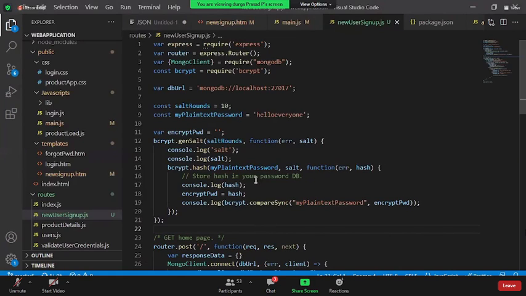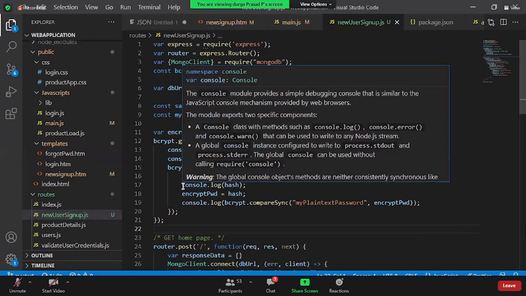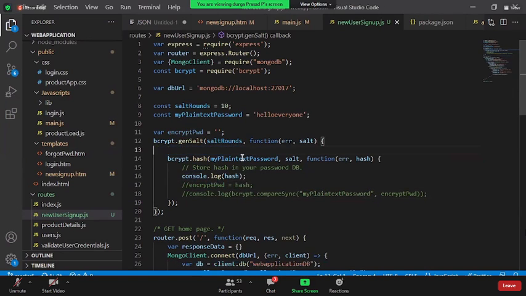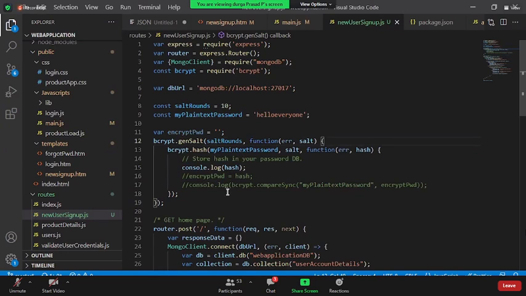Or else let me show you. First of all, instead of this guy, let me comment out this guy. Encrypted password. Okay, I'm only working on taking hello, or else let's simply say hello is the password.